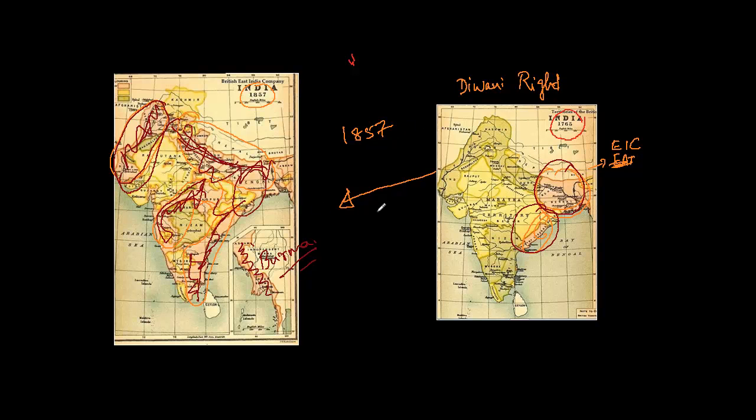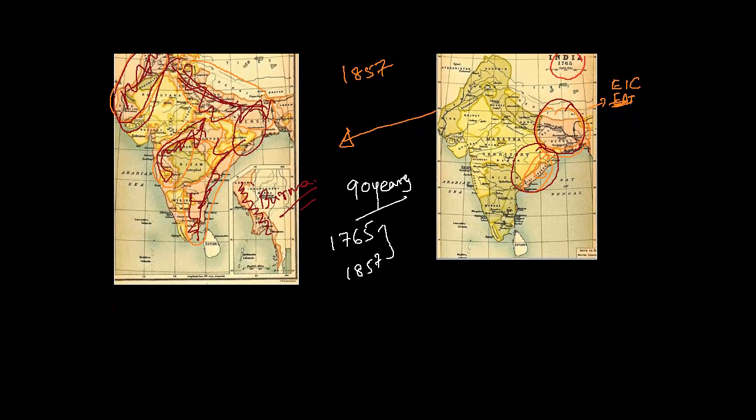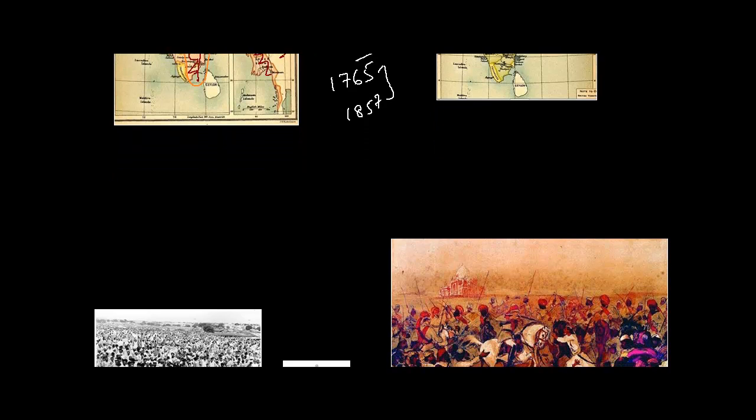So what happened? You can see that in somewhere around 90 years, from 1765 to 1857, this is what they did. But now it was not just the Nawabs, it was the whole community, the local citizens also. They were thinking about what the Britishers were doing here. They never wanted to be ruled by some foreign powers, as they were used to the local kings. So they all resented.